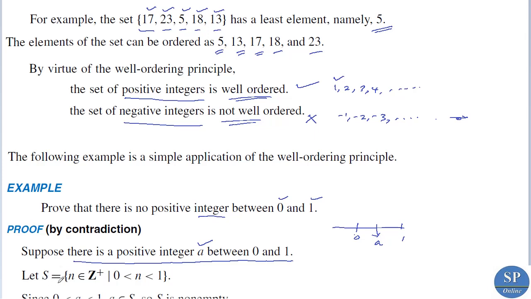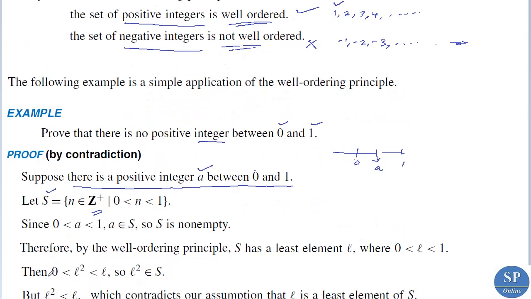and 1. And let S equal the set of all n belonging to Z plus such that 0 less than n less than 1. That is, let S denote the set of all positive integers between 0 and 1. Since we assumed that a is a positive integer between 0 and 1, a belongs to S. So that is, since 0 is less than a less than 1 and a is a positive integer, we assume that, so a belongs to S, and therefore we have S is a non-empty set.